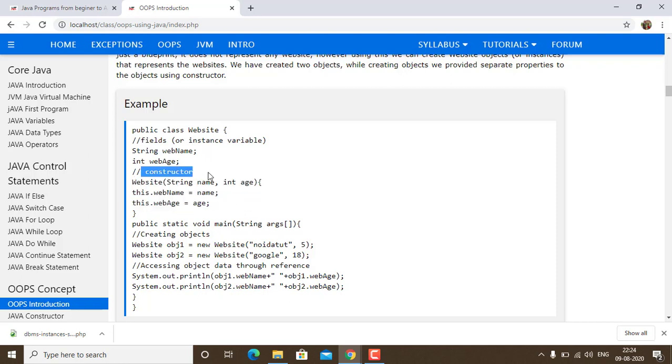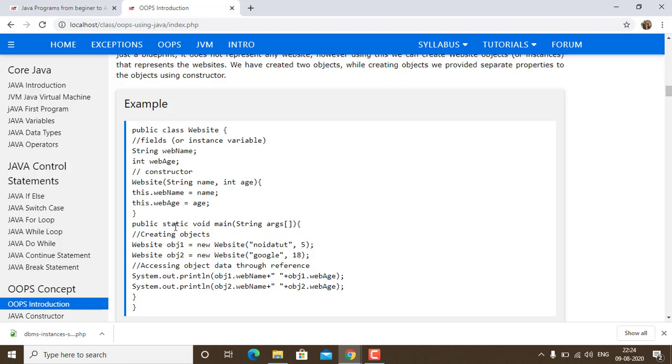In this, we have also taken a constructor, which I am going to discuss further in my chapter. A constructor is just a method with the same name as the class, and it is generally used for automatically initializing objects. Now this is a class.